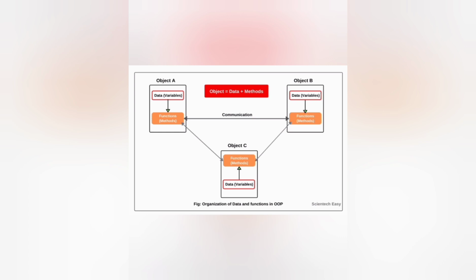Here three objects are there, object A, object B and object C. These three objects contain data members and functions. The data are also known as variables and functions are known as methods. The objects communicate through the functions. The messages are passed through functions in an object-oriented programming language.